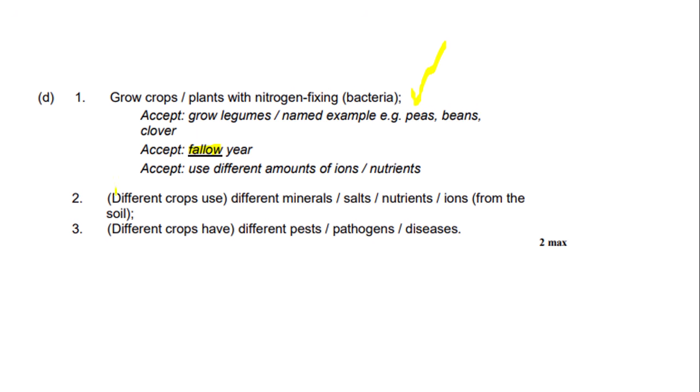The second marking point that you could write is different crops use different minerals/salts/nutrients/ions from the soil. We wrote different crops use different nutrients, so we would get both marks for this question. Another point that you could write is that different crops have different pests or pathogens or diseases. But as the question says 2 marks, if you put all 3 of these marking points, you don't get 3 marks. You can only get a maximum of 2 marks for this question.